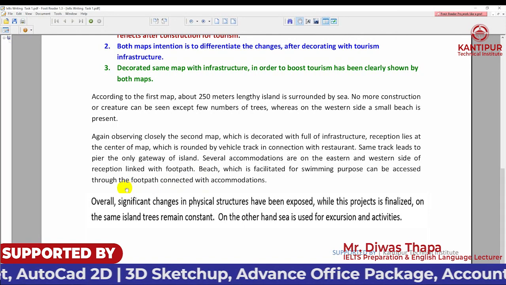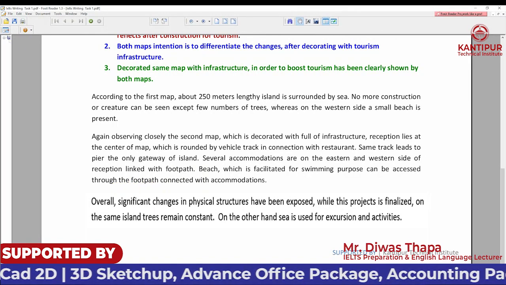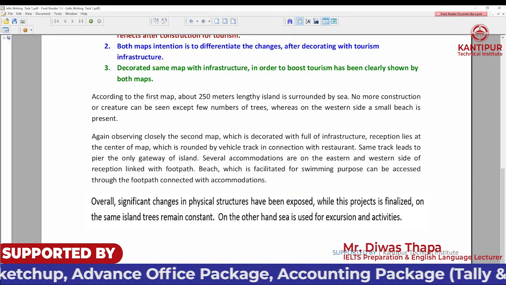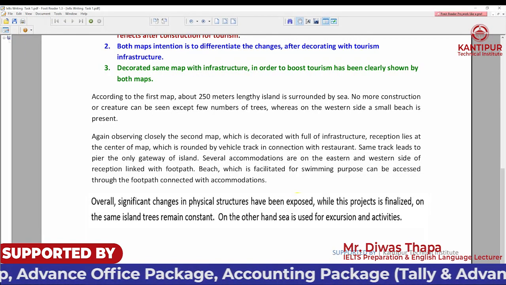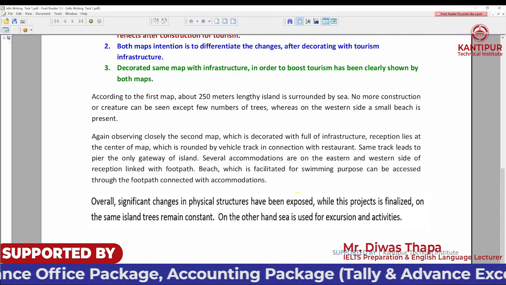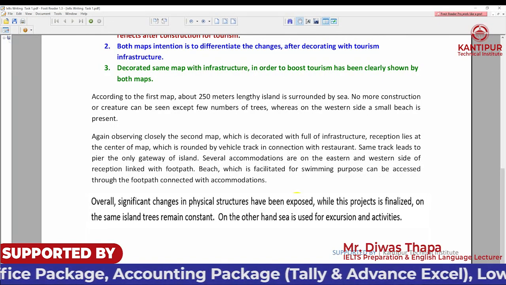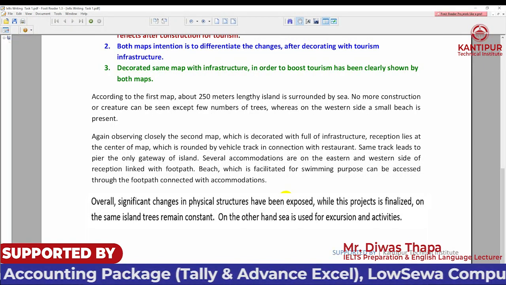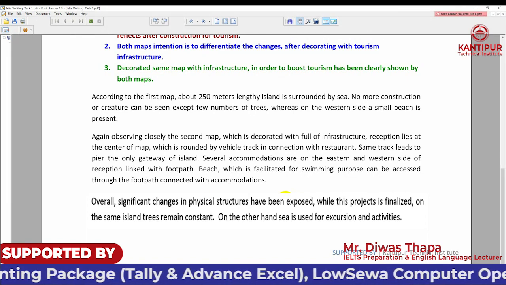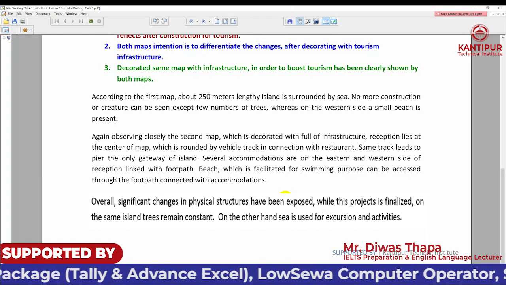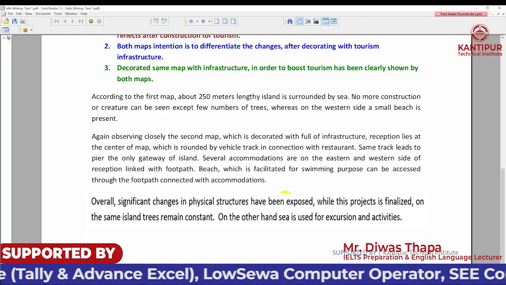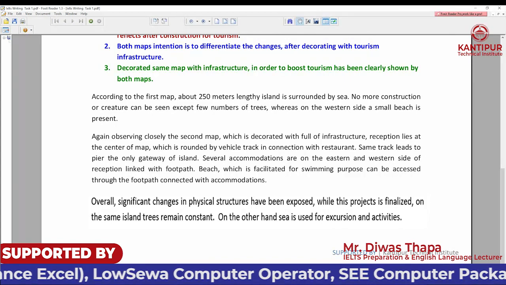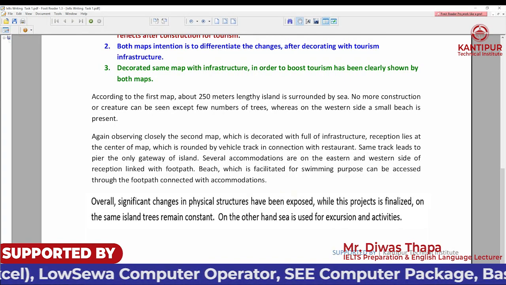Here I have done the same thing. Overall, significant changes in physical structure have been explored. So these are the changes we can see on both maps. This is the response to the question, what do you get in this figure. And the examiner is asking you to give a comparison, whether it's relevant or not. Of course, you will be given such questions which are relevant to give a comparison, so try to do comparison.